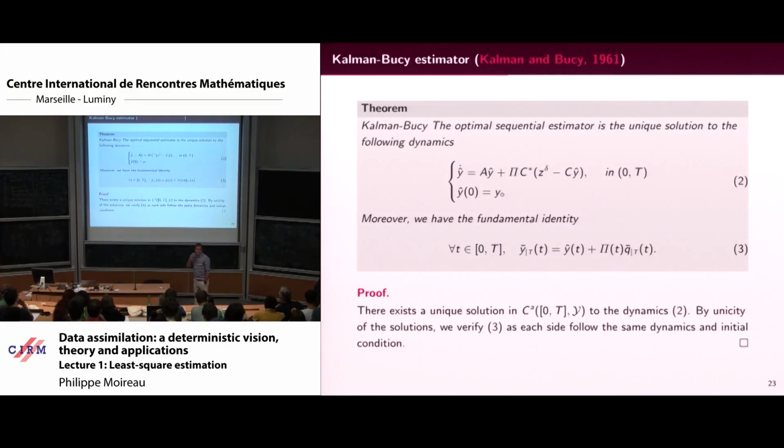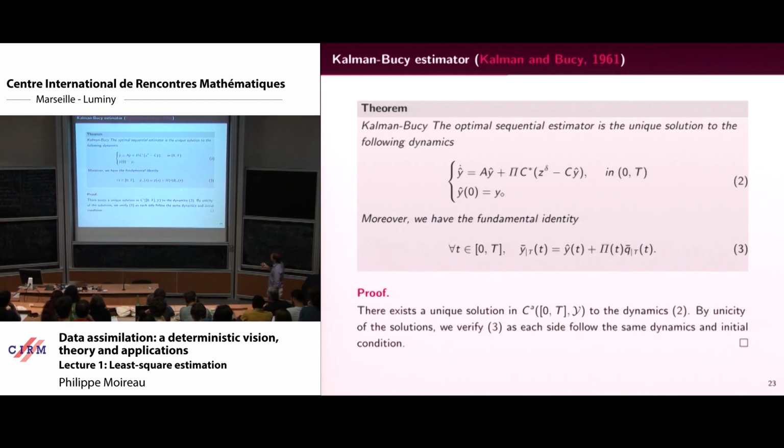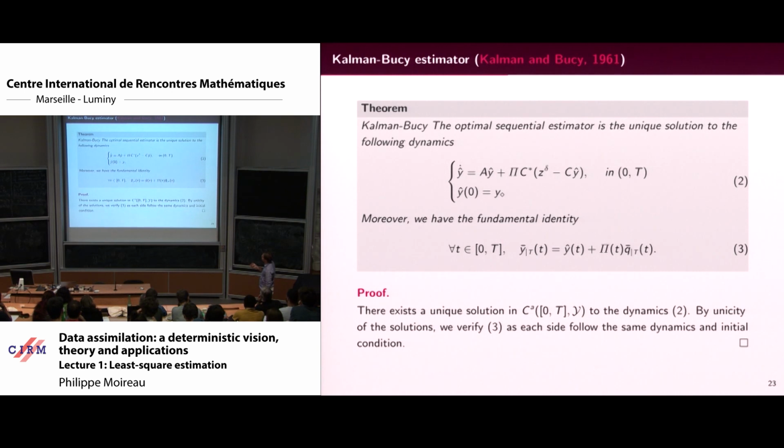How do you prove that? Basically, you prove something even more fundamental, which is this fundamental identity. For all t between 0 and capital T, the 4D solution is related to the Kalman solution by pi q bar. And it's why pi actually triangularized the first system. So the idea is to prove that.